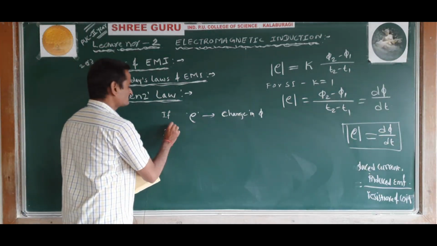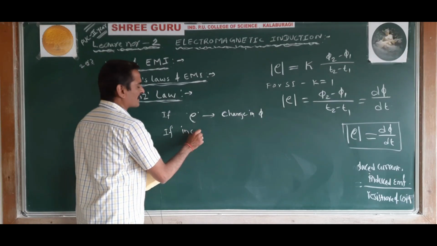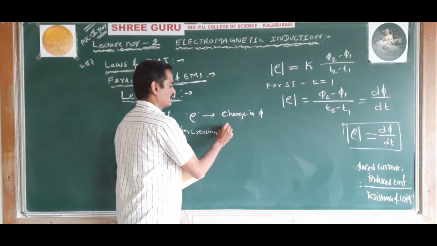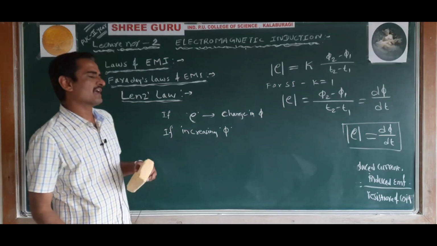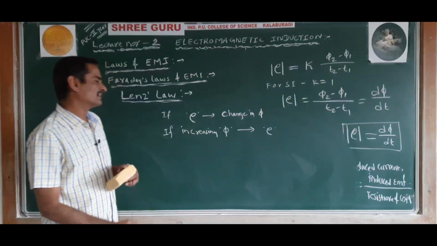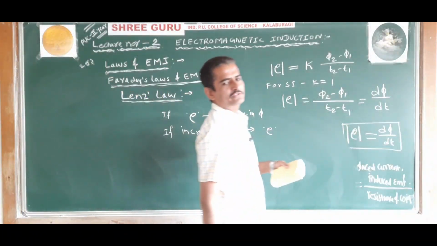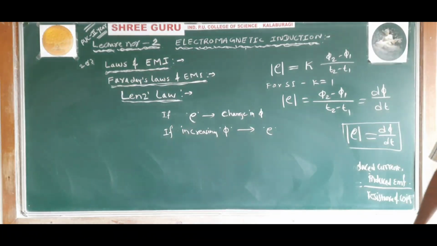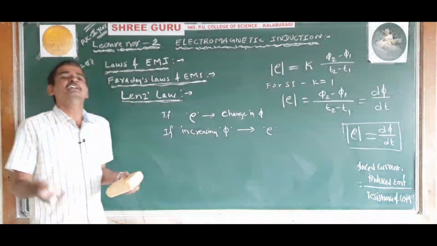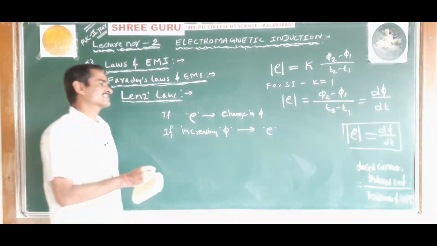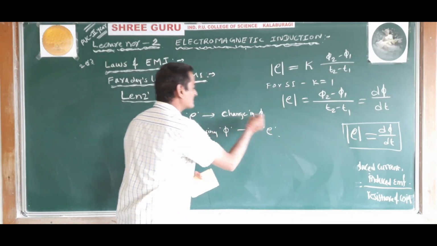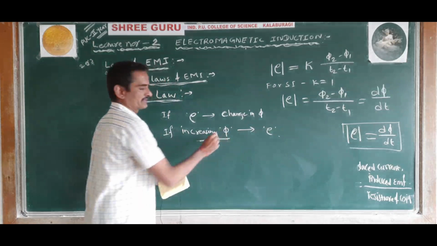Let us say there is an increasing magnetic flux. If increasing magnetic flux produces an induced EMF, the direction of this induced EMF will be such that it opposes the increase in the magnetic flux.